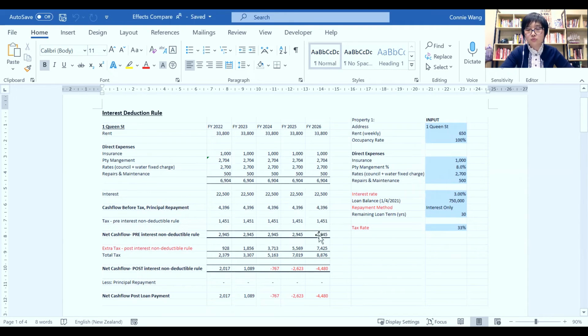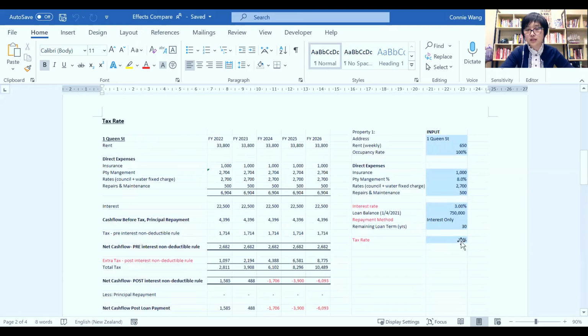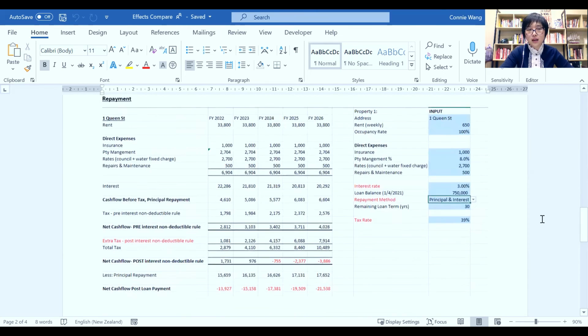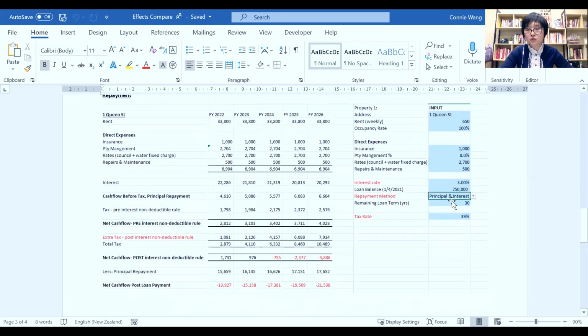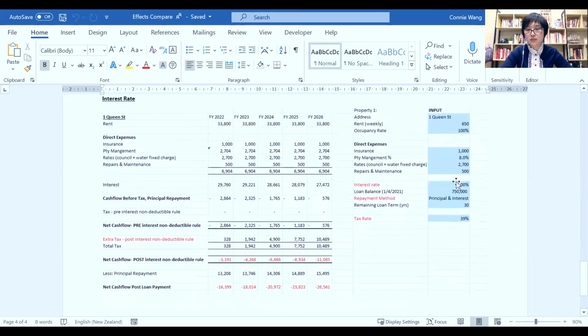You can see that from 2,900 to negative 4,480. The second factor is tax rates. If your tax rate is going to go up from 1st April, then you have to pay the extra, so it can be negative 6,000. Then the repayment method from interest only to principal and interest. And lastly, the interest rate change from 3 to 4. Look at that.